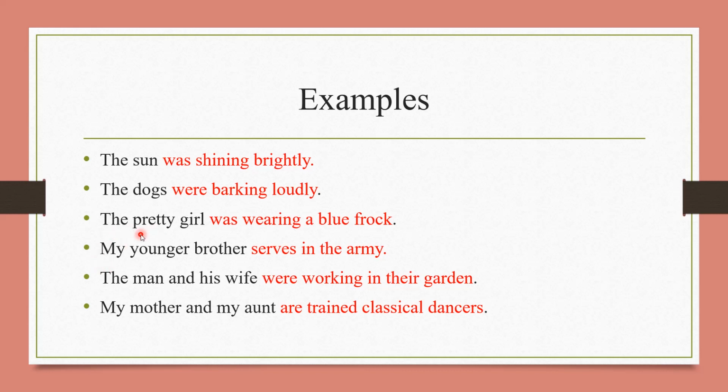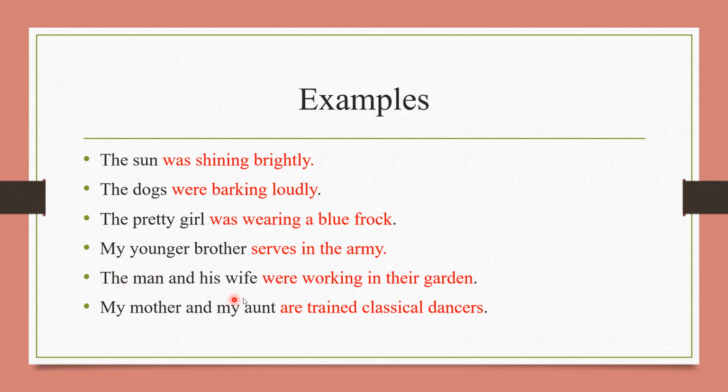So next sentence is my younger brother serves in the army. This is the information given about his younger brother. Like he serves in the army means it's a combination of verb and object.